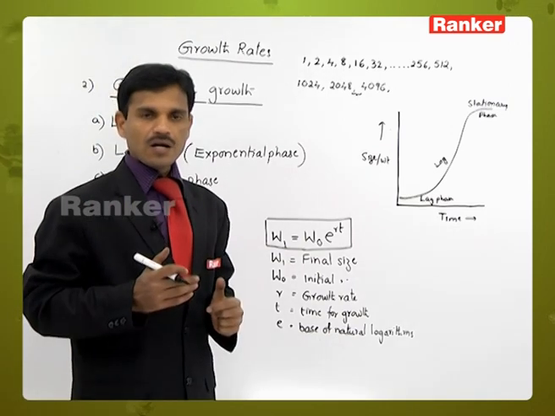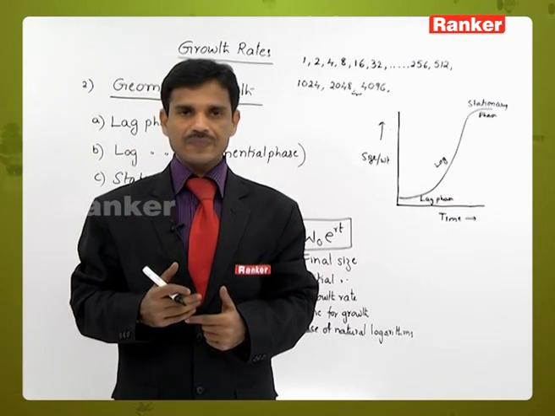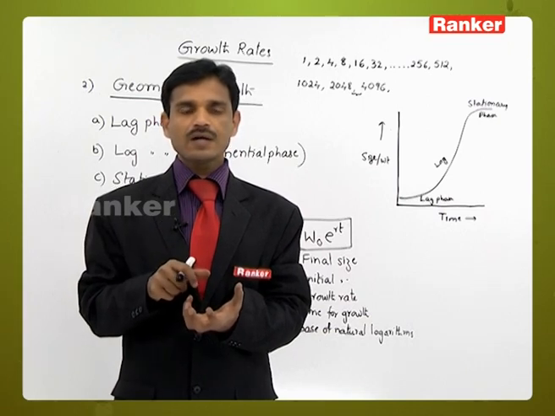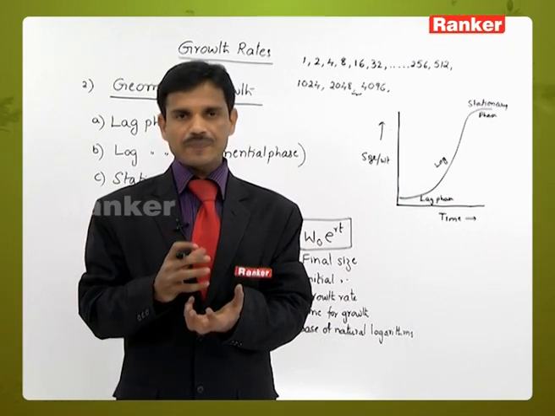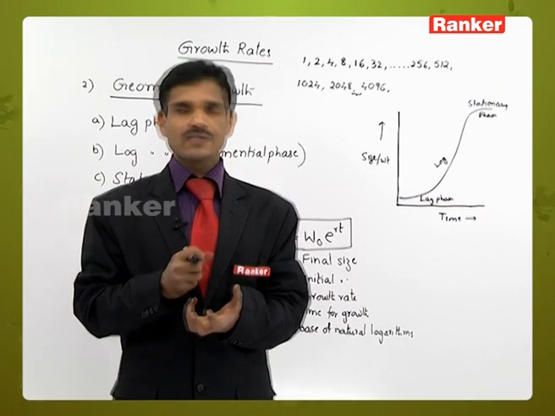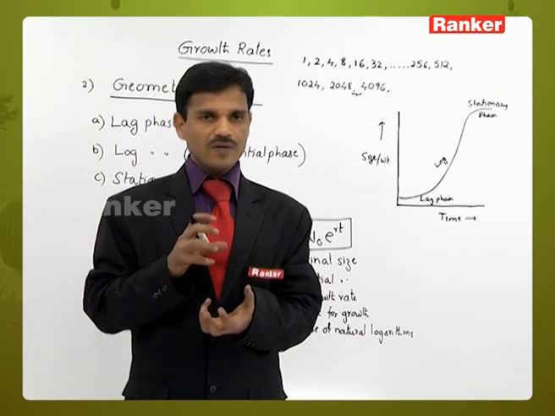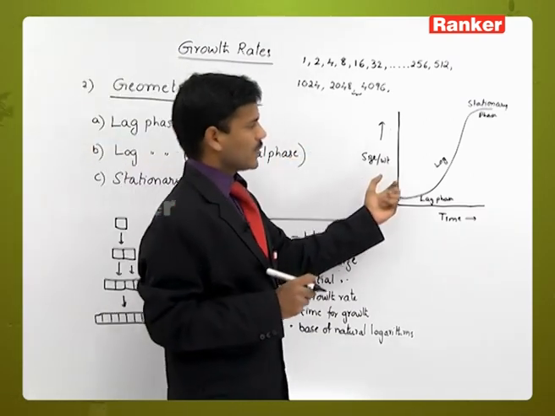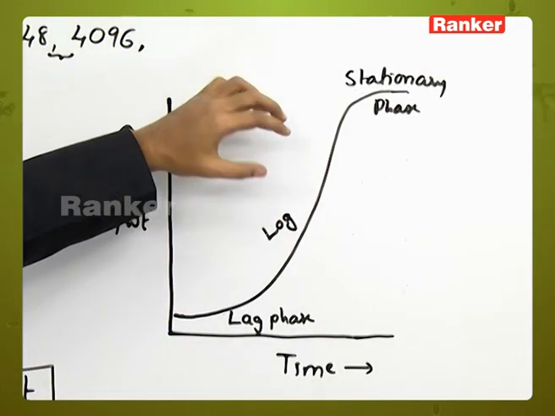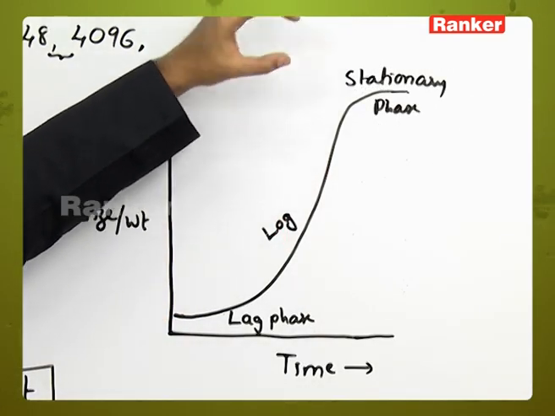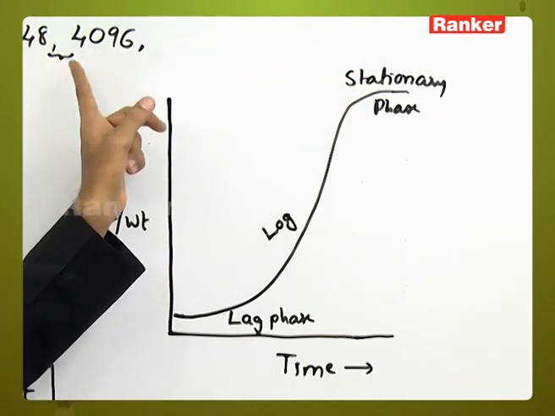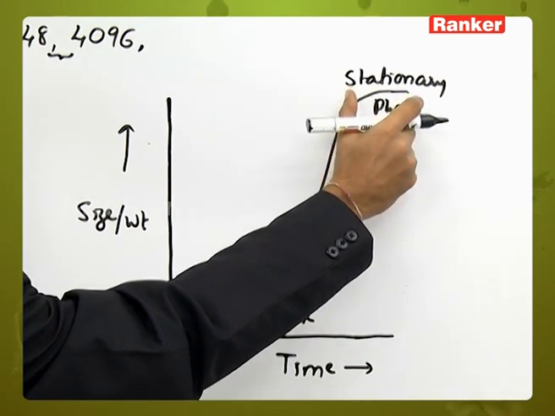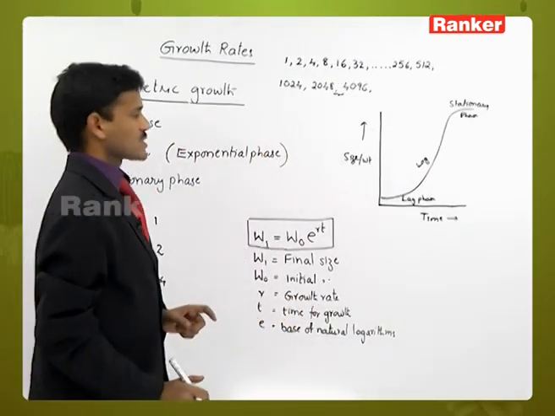So the cells are not dividing continuously like this. In one petri dish or in the medium, some bacteria are there, they are dividing and producing new cells for some time. So they are consuming the food materials. When the food materials are reduced in the surroundings, when the bacteria are not getting the food materials, the bacterial growth is stopped. After a certain time period, the bacterial growth is stopped. So it is not continued. At a certain stage, it is completely stopped. So that is called the stationary phase.